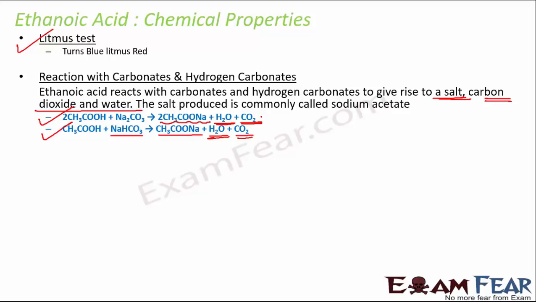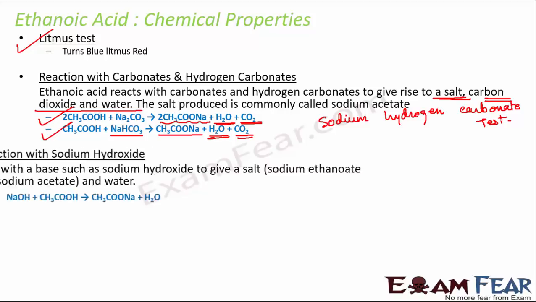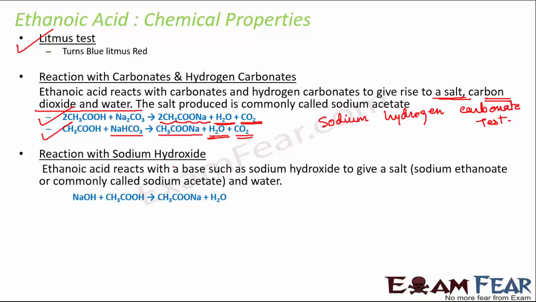So this is how it reacts, and this reaction is known as the sodium hydrogen carbonate test. So this is called the sodium hydrogen carbonate test. That means when ethanoic acid combines with carbonates or bicarbonates, it should give out carbon dioxide gas, water and a salt. Then the next reaction is with sodium hydroxide.